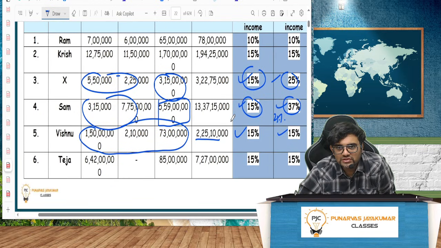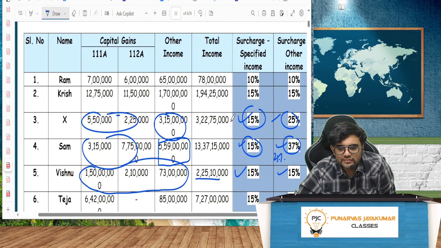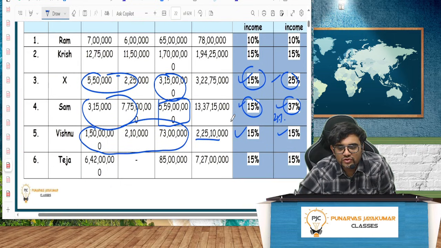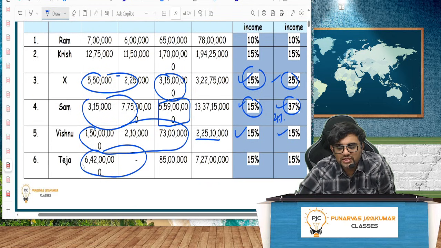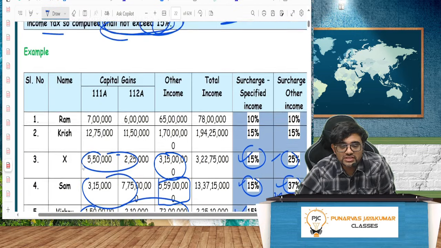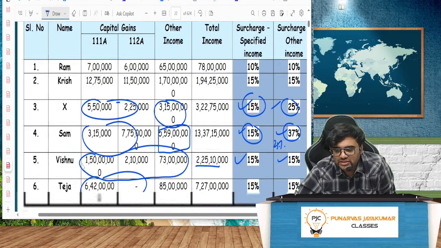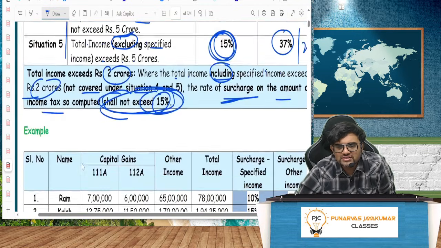Total is 7.27 CR. Capital gain 6.42 crore. And other income 85 lakhs. So all put together is how much? 7.27 crore. All put together more than, you first see excluding. Excluding it is how much? It is how much? 85 lakhs.